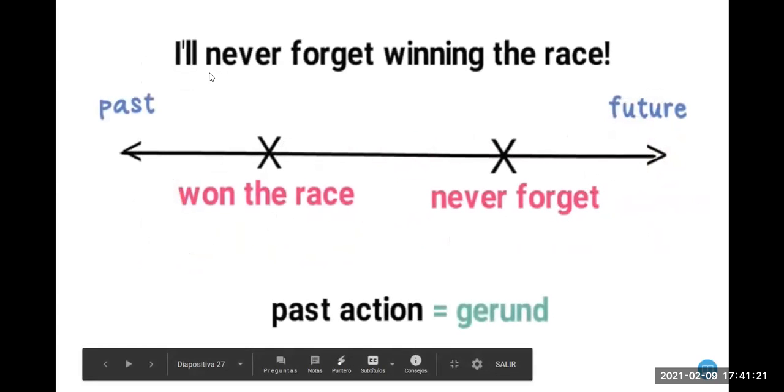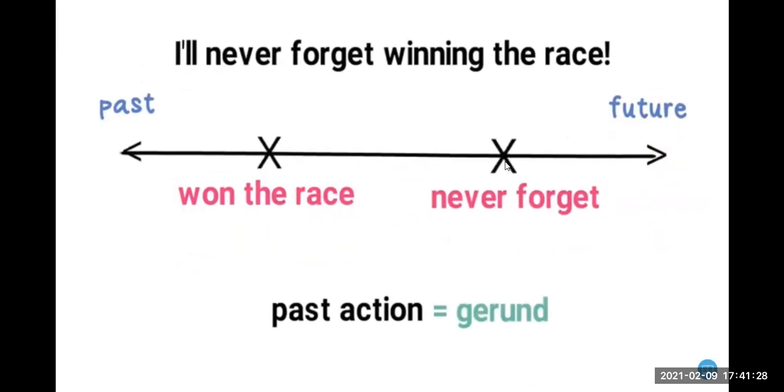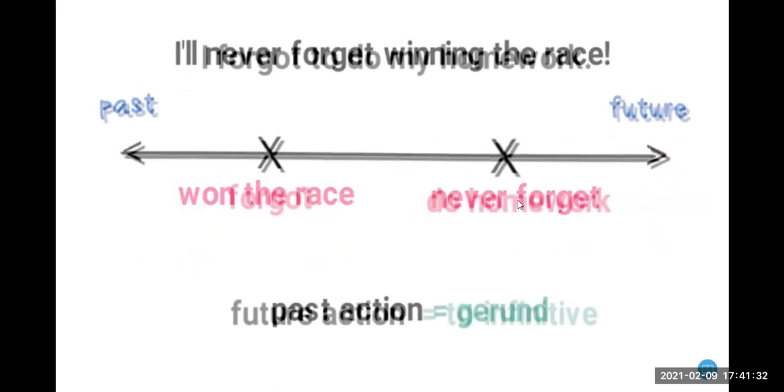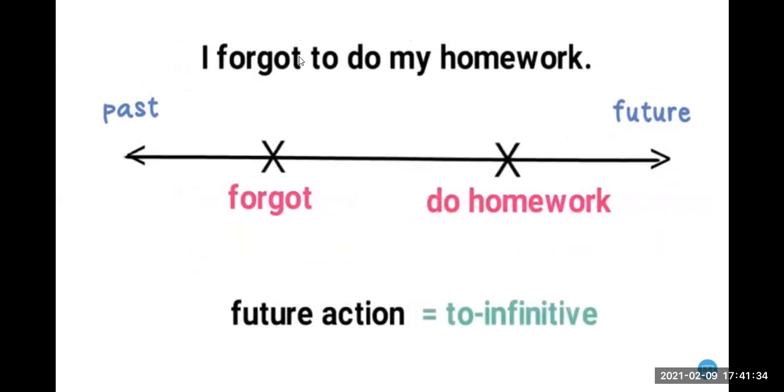Here we have, I will never forget winning the race. So this person won the race in the past, and this person will never forget, right, about this action. And what about this? I forgot to do my homework. Okay, yo me olvidé ahora que tenía que hacer mi tarea para el futuro.